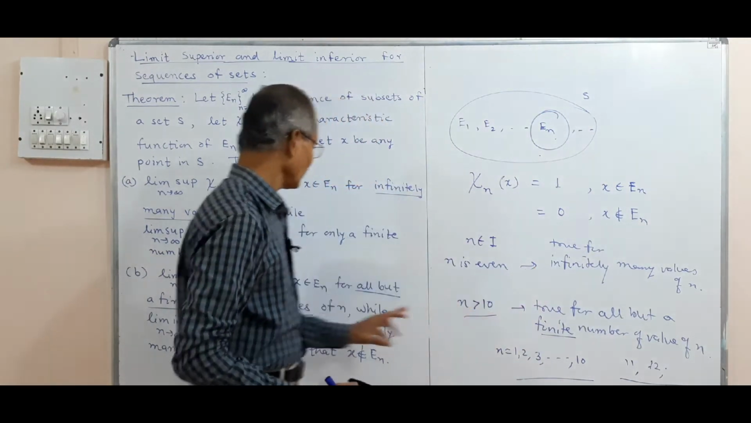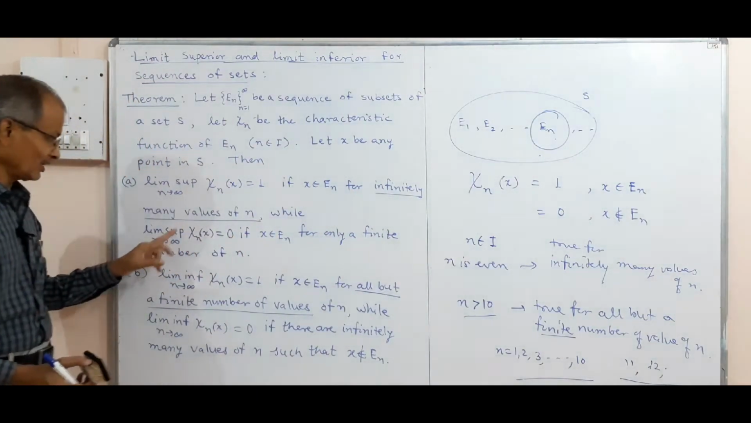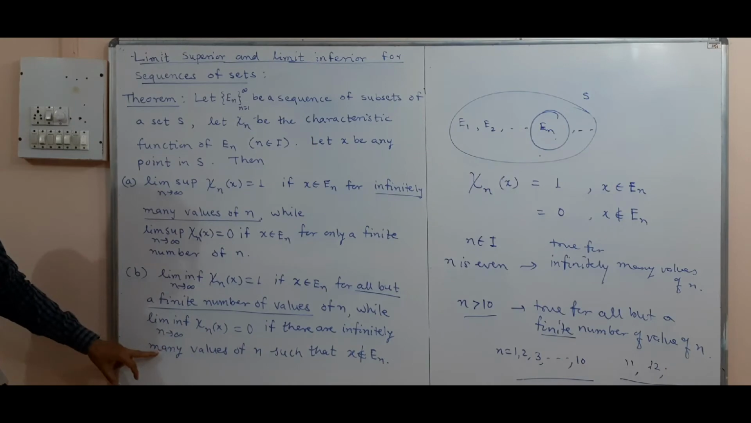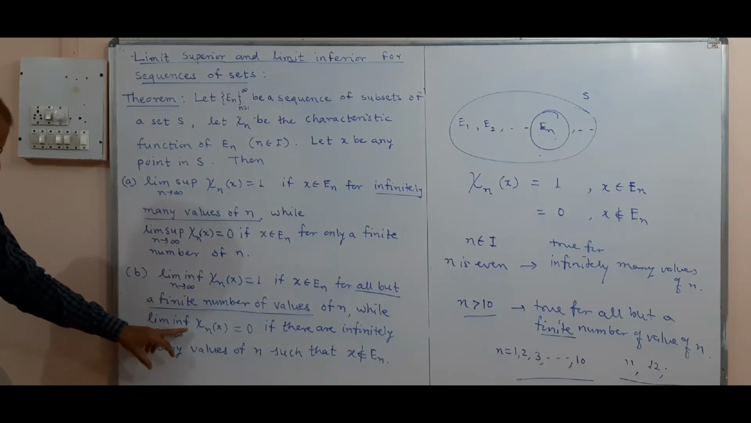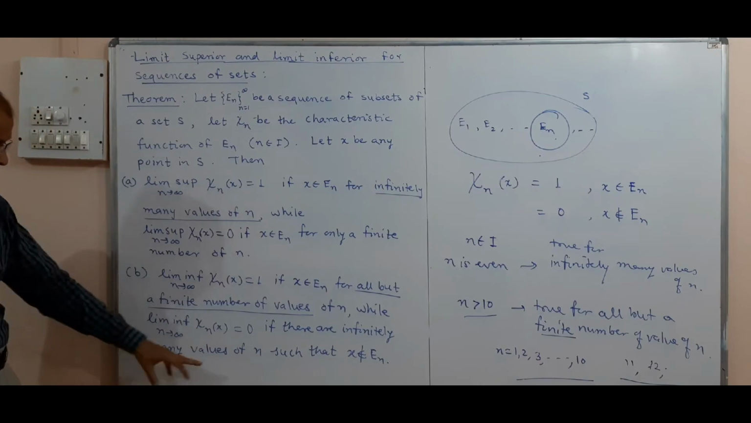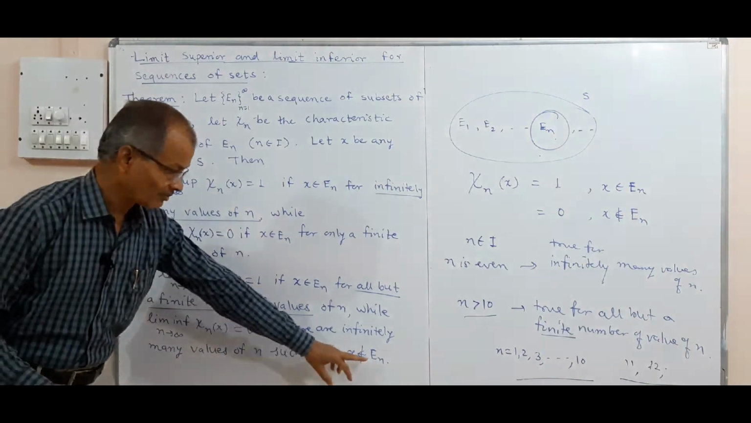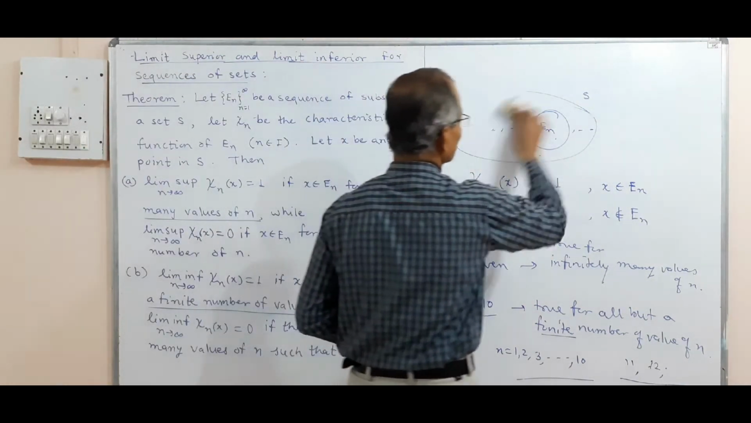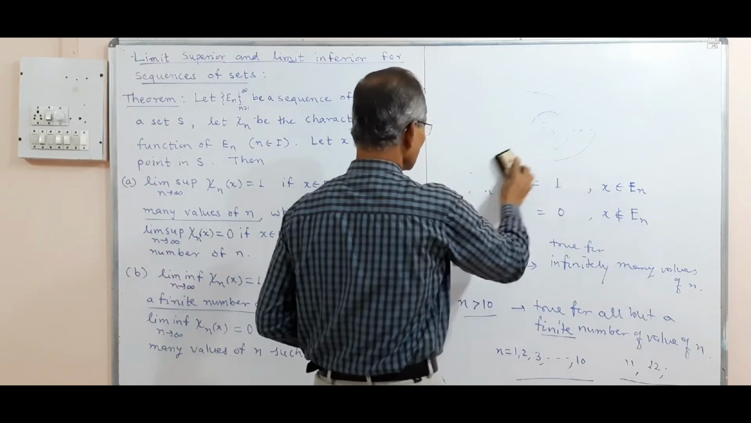That is the meaning of these two conditions: infinitely many values of n and all but a finite number of values of n. And further, limit inferior is 0 if there are infinitely many values of n such that x does not belong to En. So these are the two statements in this theorem. Now we shall consider a proof.